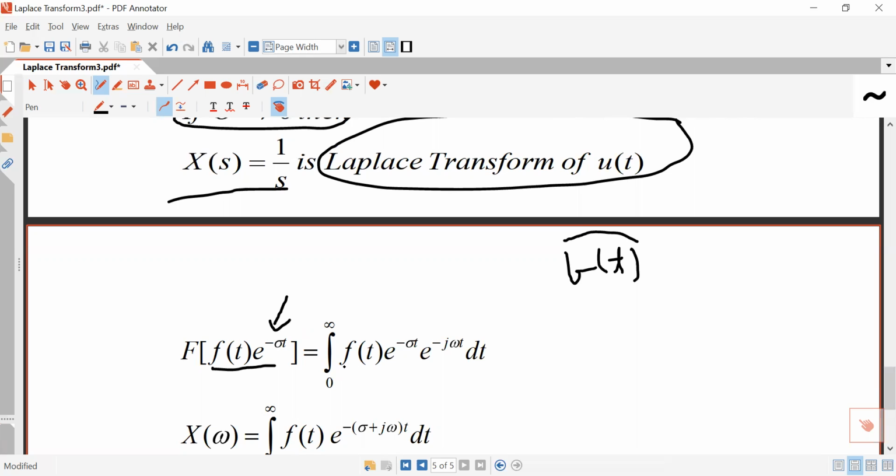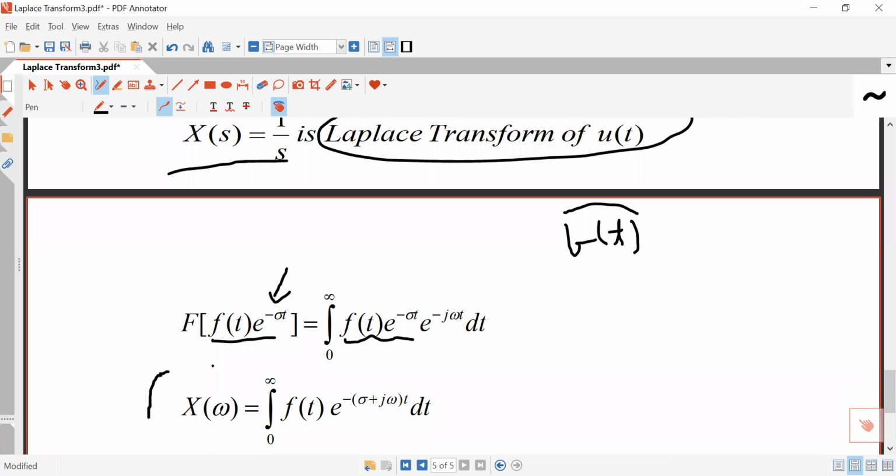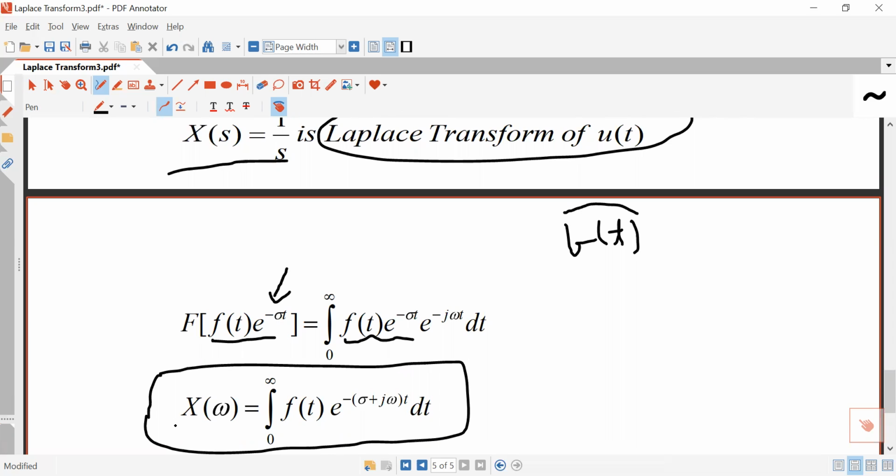So in place of x(t), you will have to write f(t) e to the power minus sigma t, times e to the power minus j omega t dt. This is the unilateral Fourier transform of the signal f(t) e to the power minus sigma t. And you will get the spectrum of f(t) e to the power minus sigma t.